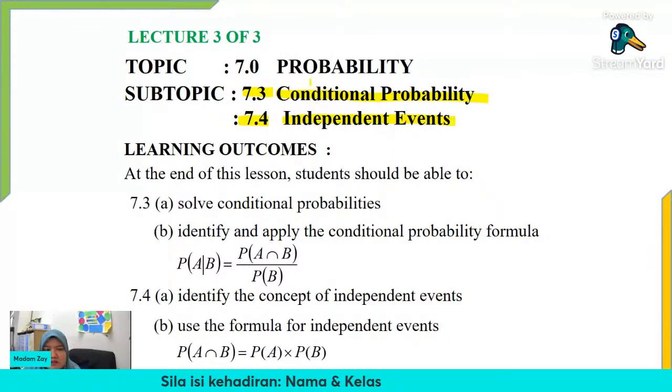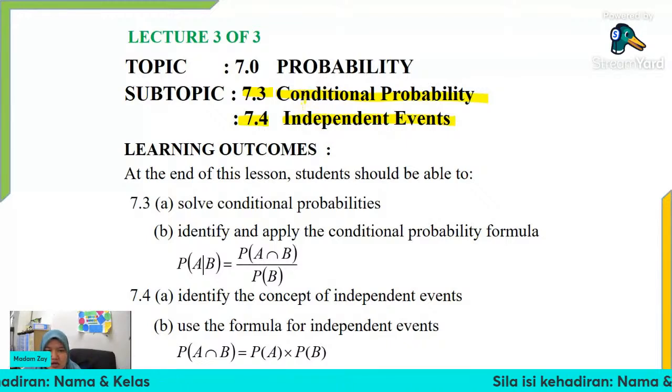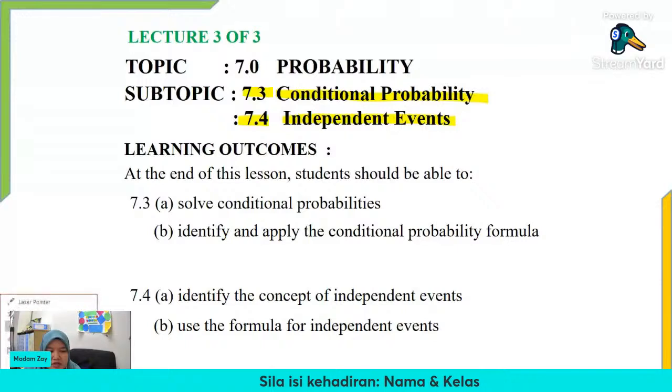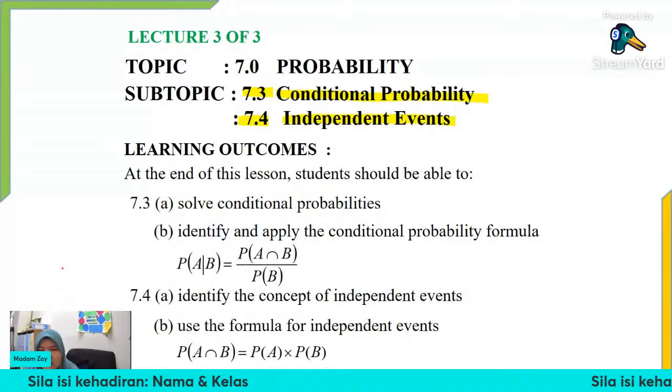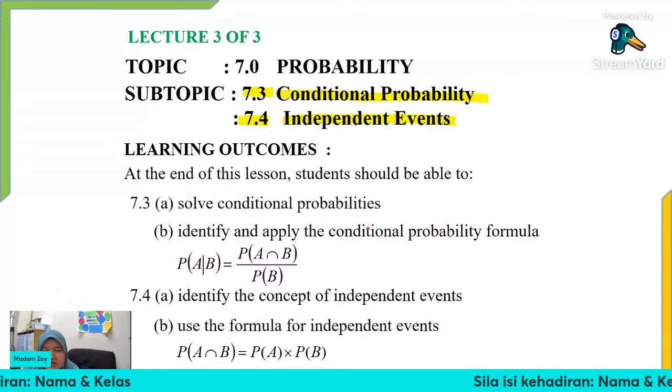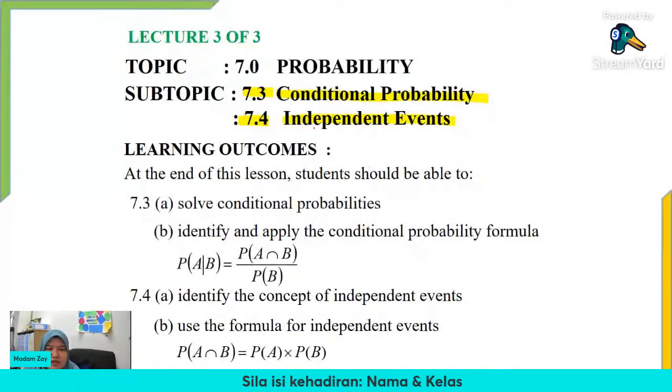Both are important, and I think it's a new thing for you. Conditional, what does it mean? If translated directly, it means 'with a condition'. And independent means not dependent.